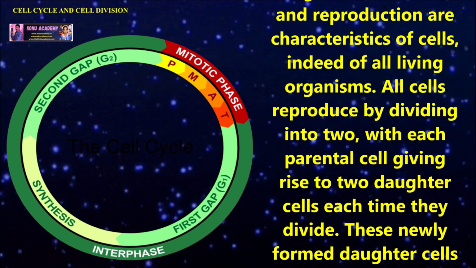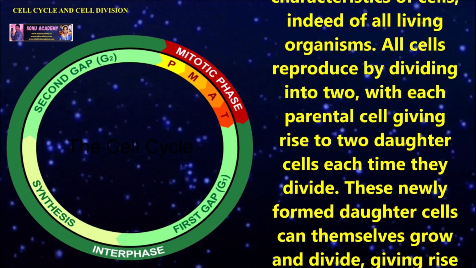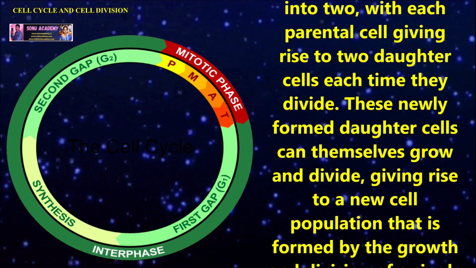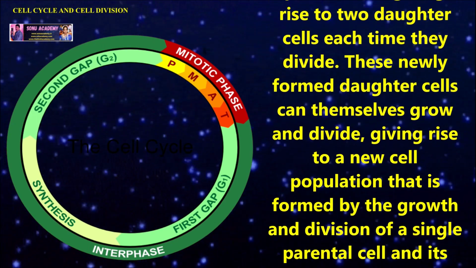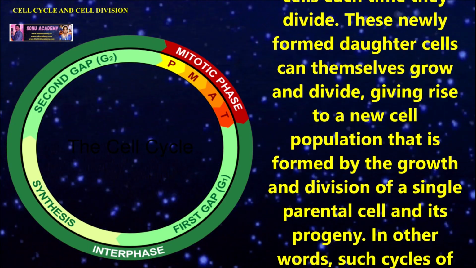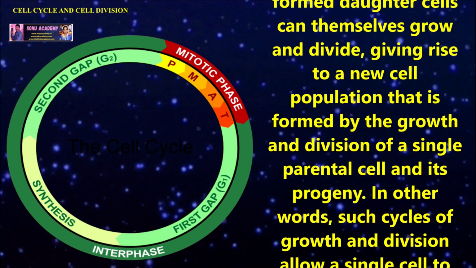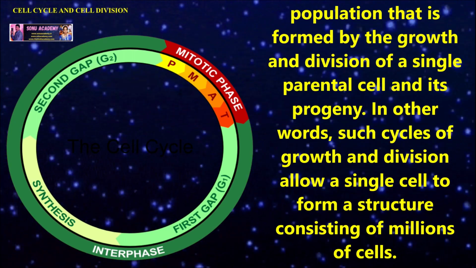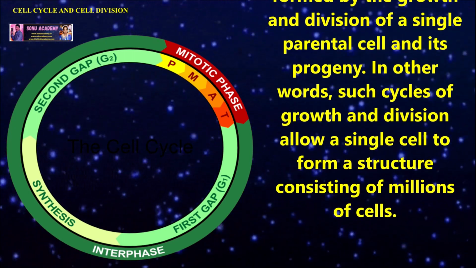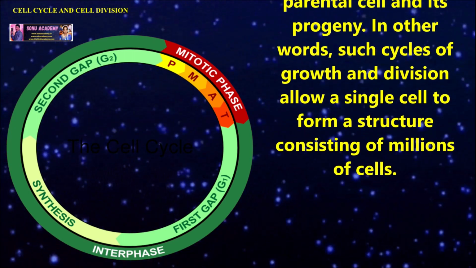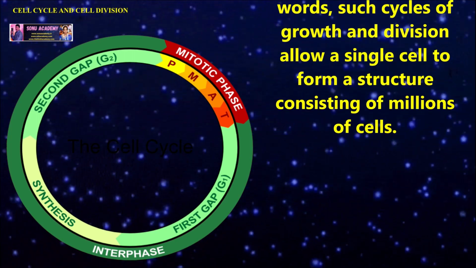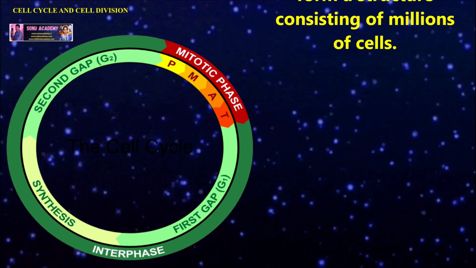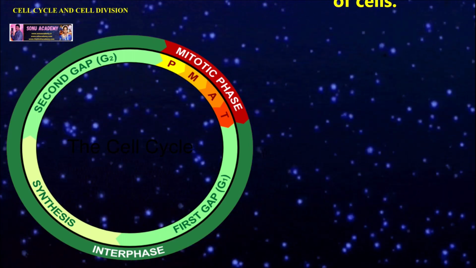All cells reproduce by dividing into two equal parts, the parental cell giving rise to two daughter cells, and each time they divide, these newly formed daughter cells can themselves grow and divide, giving rise to a new cell population that is formed by the growth and division of a single parental cell and its progeny. In other words, such a cycle of growth and division allows a single cell to form a structure consisting of millions of cells.